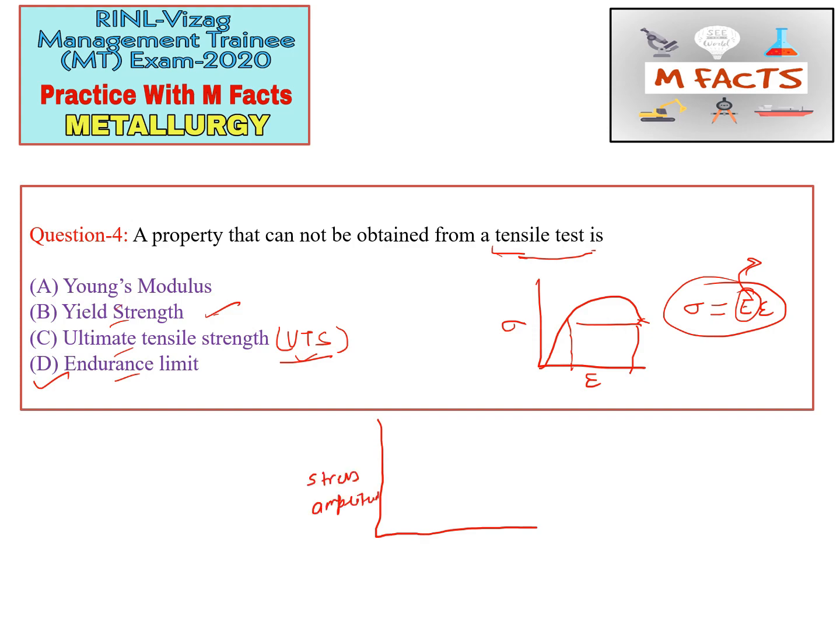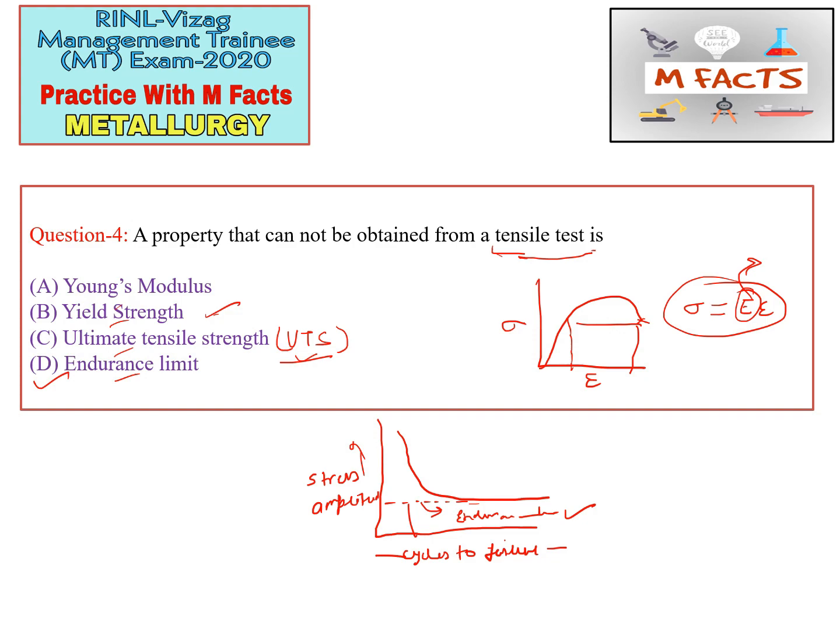stress amplitude, and cycles to failure on the x-axis. Whenever we draw this curve, we get a curve like that for most of the material. So this is the limit which is known as endurance limit. Endurance limit is the stress level below which an infinite number of loading cycles can be applied to a material without causing fatigue failure.